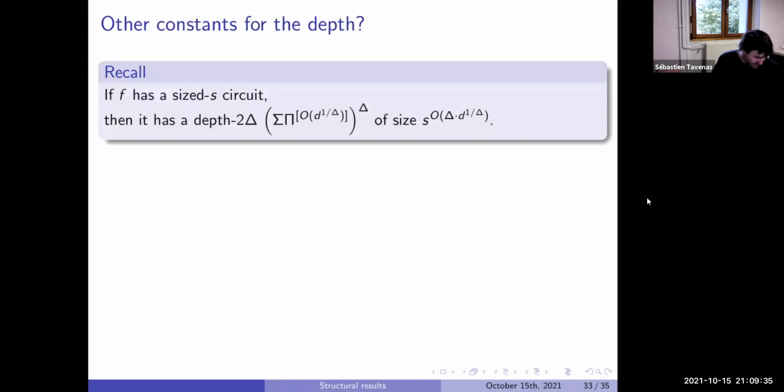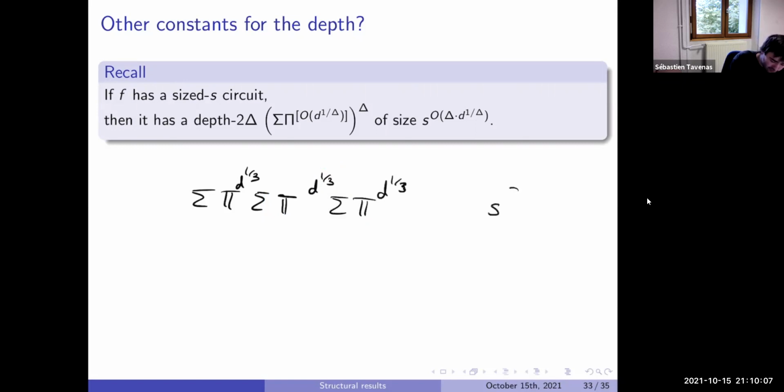One thing I wanted to say is the fact that we can play with the depth, and we can do the same here. I recall I said that we can do it in D to the 1/3. If it was computed by a small circuit, we can compute it like that, with size S to the big O of D to the 1/3. It was a reduction to depth 6, which we talked about before. Okay, we do the same.